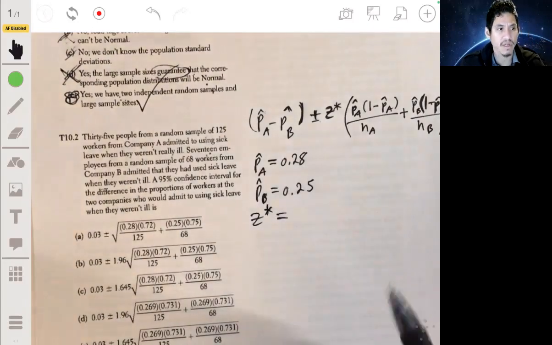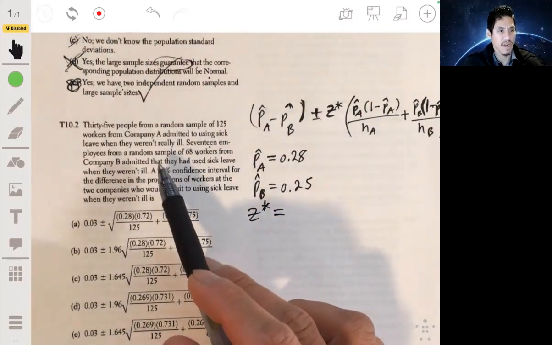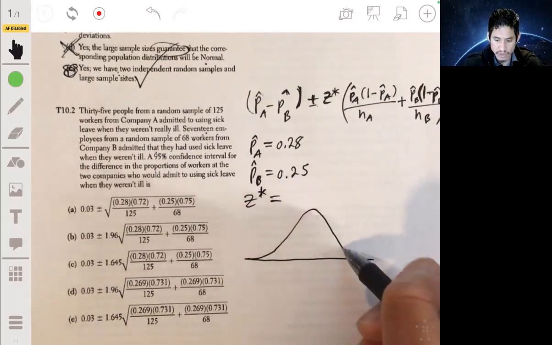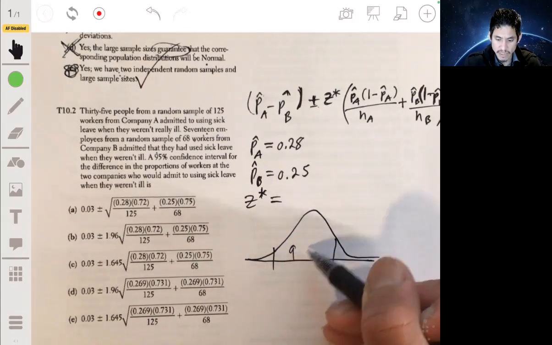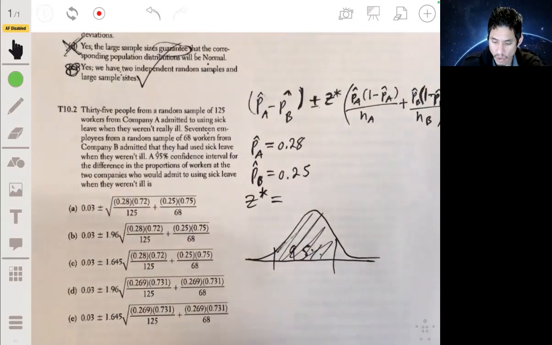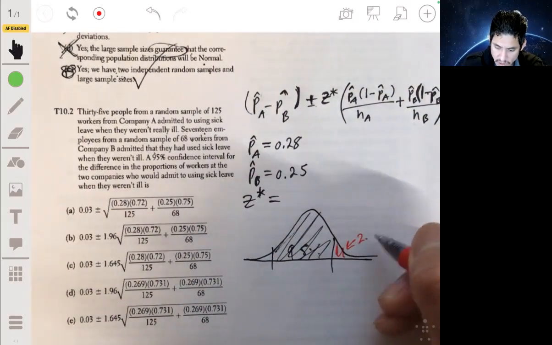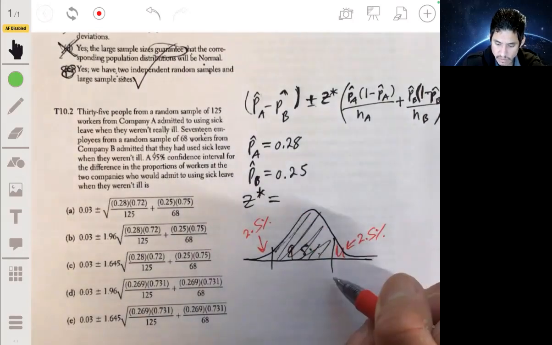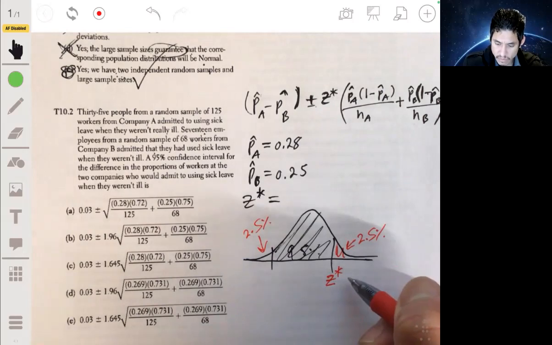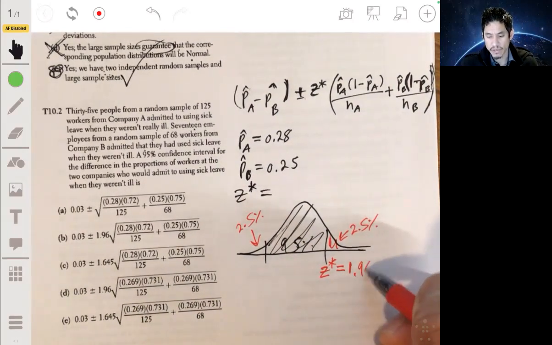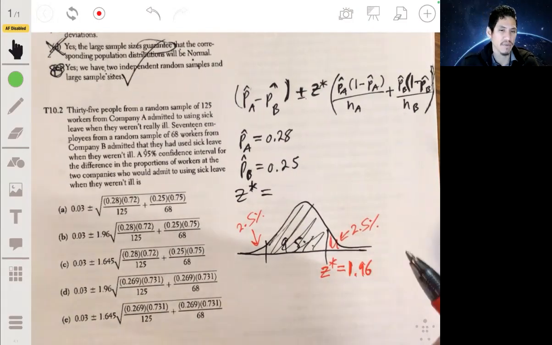And our z star, we're talking about 95% confidence. So remember, we're looking at essentially the normal distribution where 95% is in the middle, or there's 2.5% to the right and left of the endpoints. So z star, if you calculate it or use your table or your calculator, you're going to find it's about 1.96, a little bit less than 2.